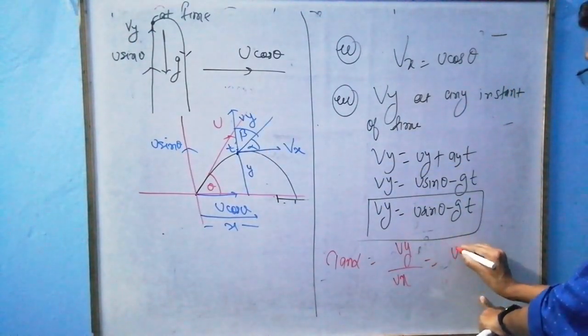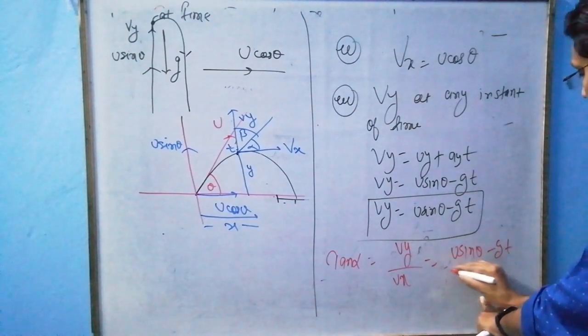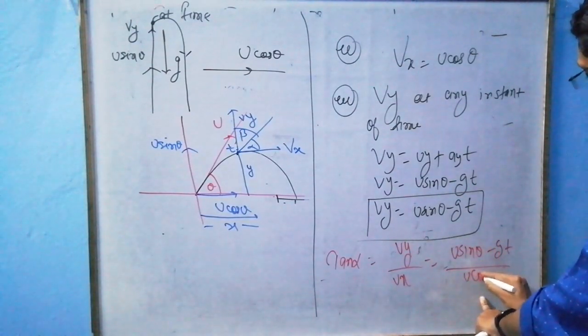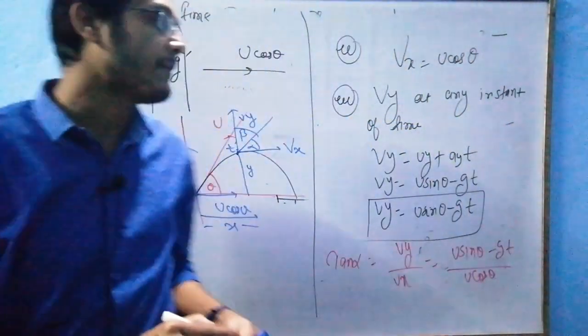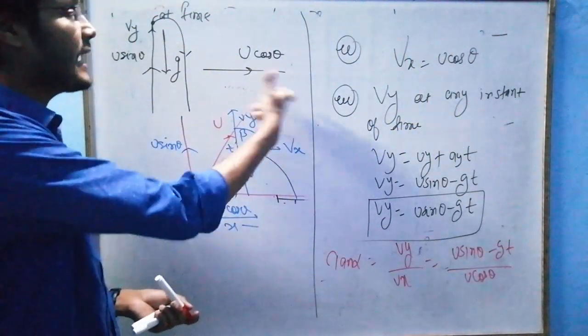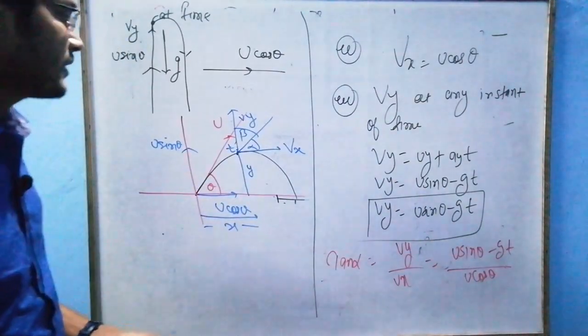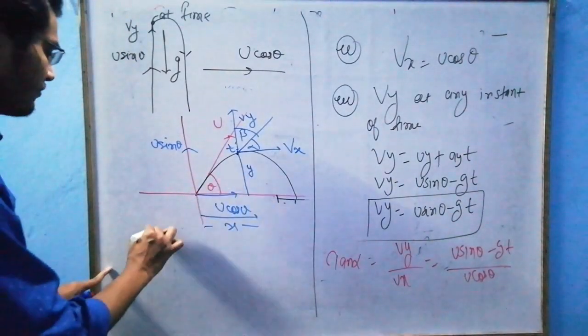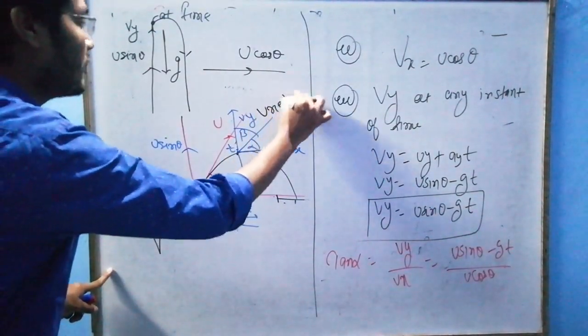So tan alpha is (u sin theta minus gt) upon u cos theta. In many problems, we have to find the angle at any instant of time. Fine. So similarly, sir, what is my net velocity? Net velocity is this, no? Vnet.